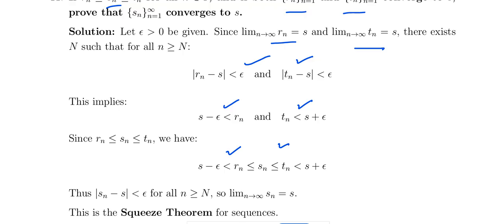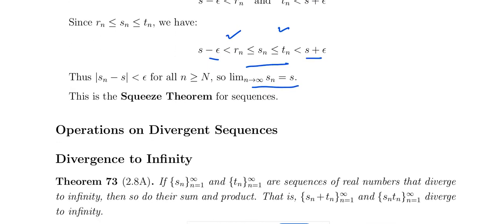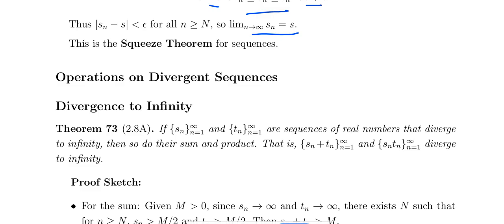So S minus epsilon is less than Rn, which is less than or equal to Sn. From this we get the conclusion: Sn lies between S minus epsilon and S plus epsilon. So we can take that the modulus of Sn minus S is less than epsilon, therefore Sn converges to S. This is called the squeeze theorem.